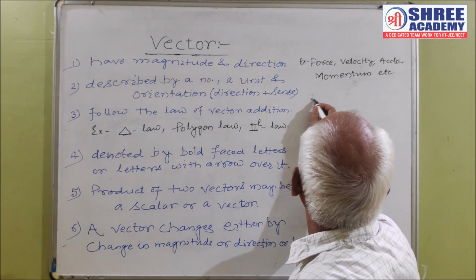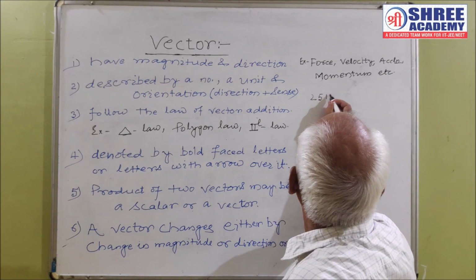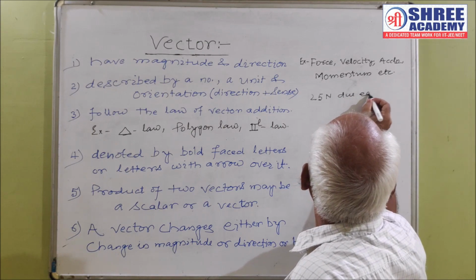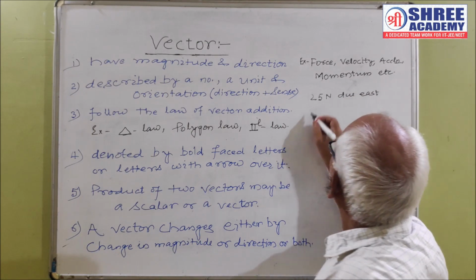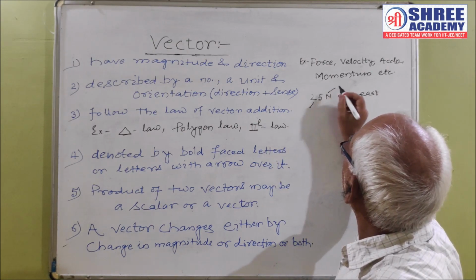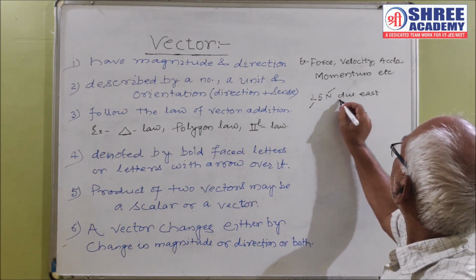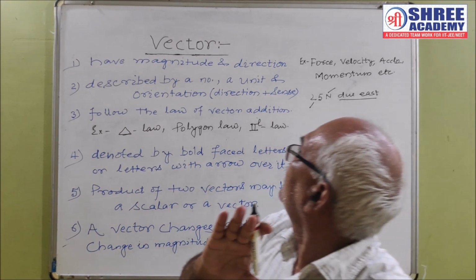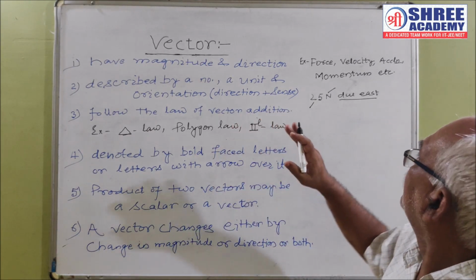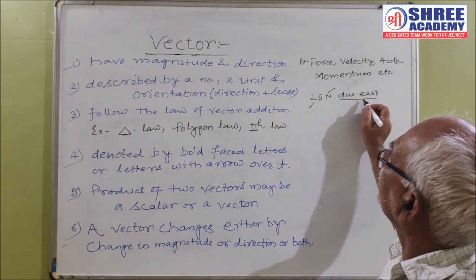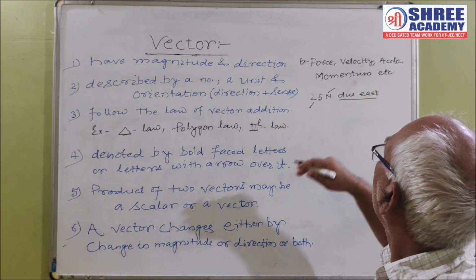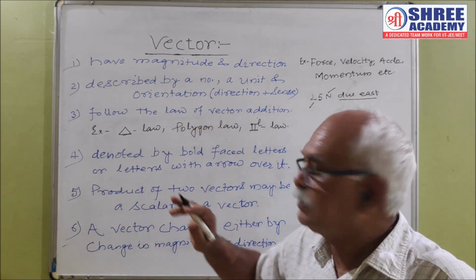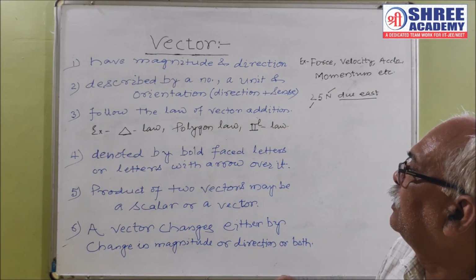25 Newton force due east. Here 25 is the number, Newton is the unit, and due east is the orientation. To describe a vector quantity, a number, a unit, and orientation, meaning direction plus sense, are required. A vector quantity follows the law of vector addition.